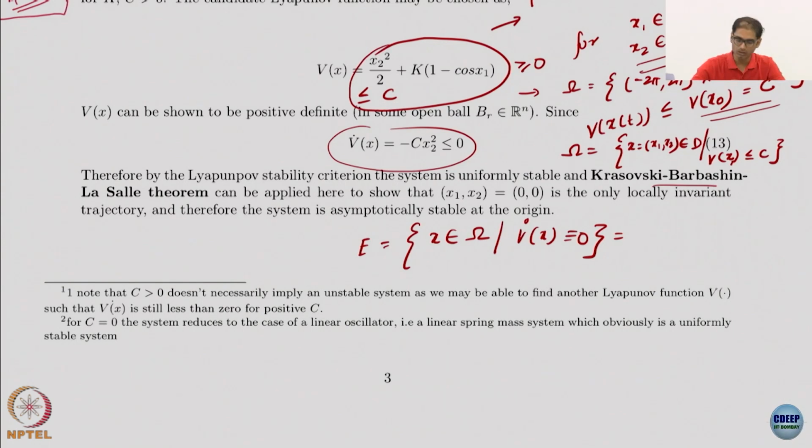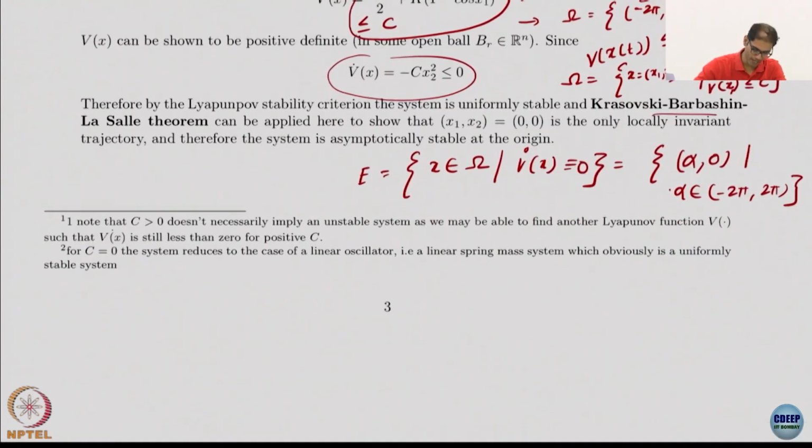When x2 equal to 0. So, this is actually all the points of the form alpha comma 0, and I have to be careful because I am still in the invariant set. So, alpha belongs to minus 2 pi to 2 pi, because I am still in the invariant set omega.